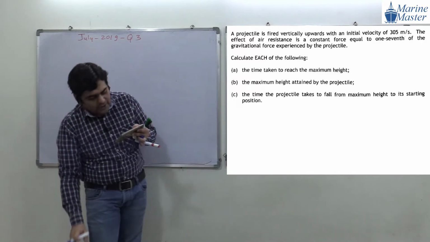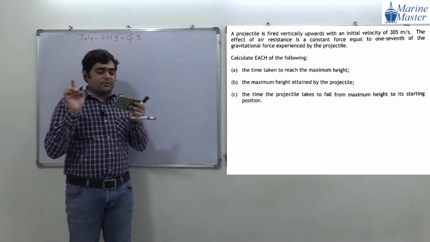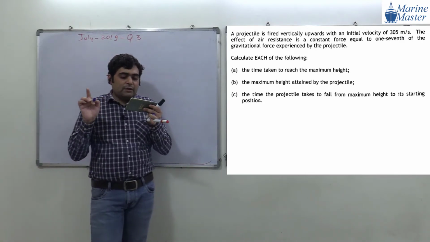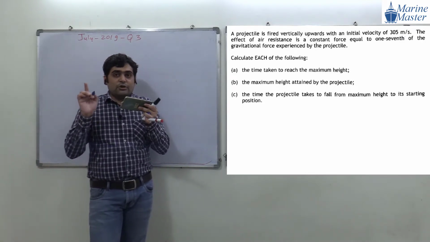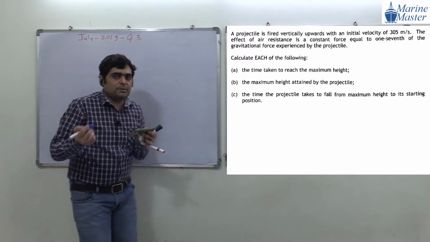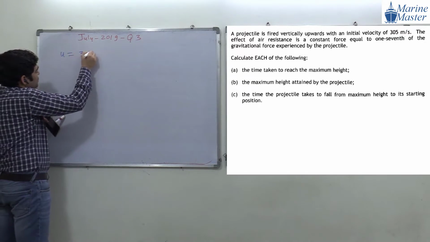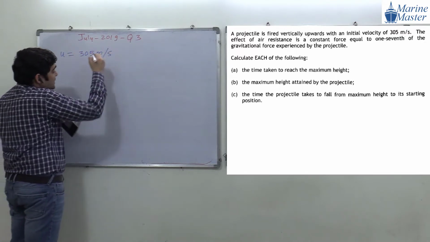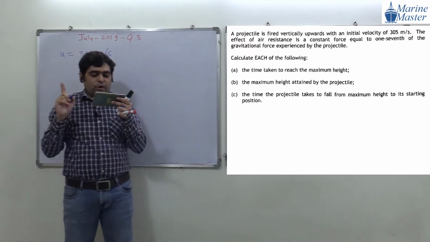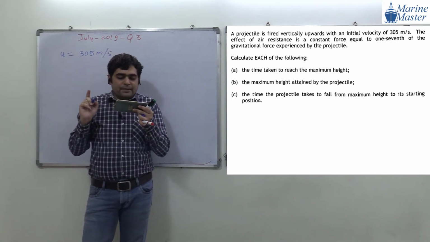Try to see the scenario here. A projectile is fired vertically upward with an initial velocity of 305 meter per second. What is meant by initial velocity? We denote initial velocity by u, 305 meter per second. Try to see the point here, very, very important discussion.